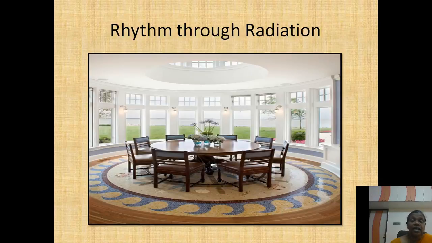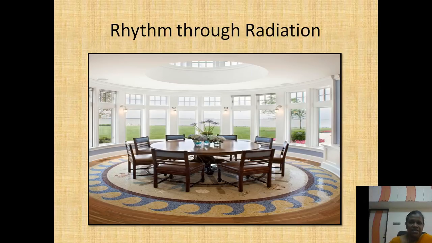Next one is radiation, rhythm through radiation. This is another way of obtaining organized movement. Here the rhythm grows out from a central point or axis. From the center point, the rhythm radiates. That is called rhythm through radiation. So keeping a flower vase in the center of the table creates a radiation movement. Can you understand? So that is about rhythmic movement.